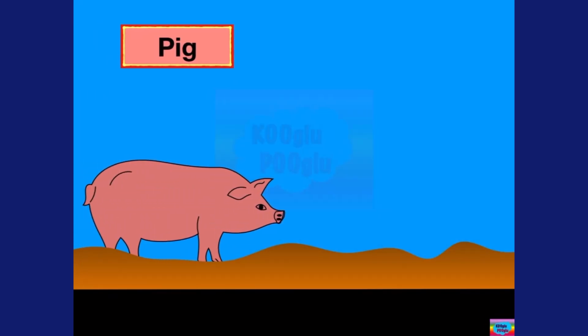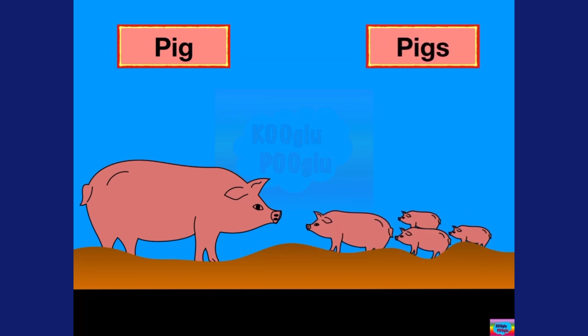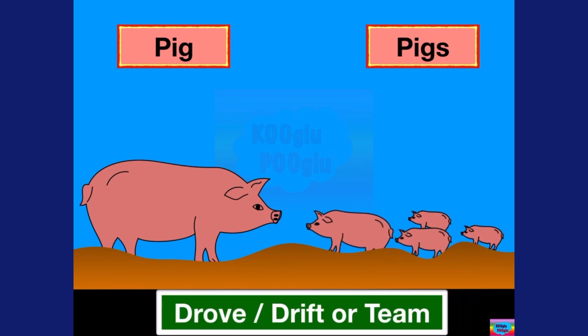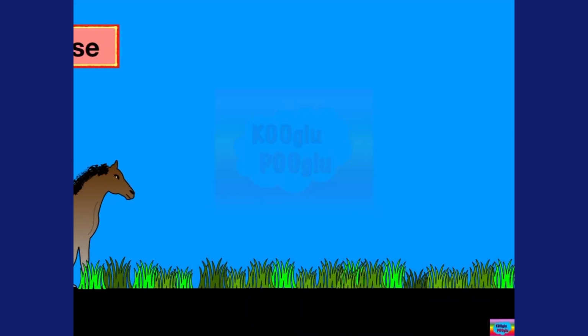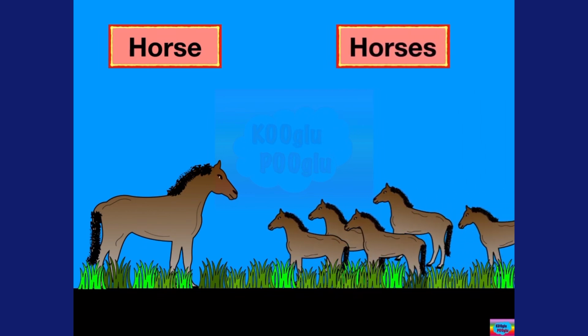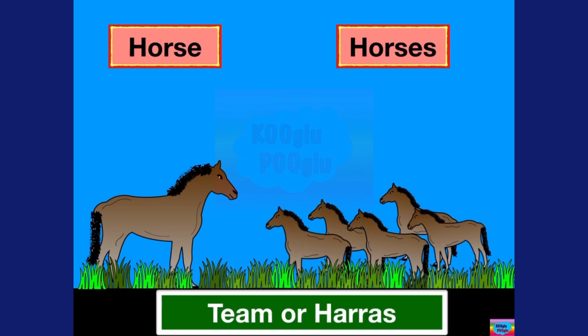So here we got a pig and pigs. Oink, oink, oink. We call a group of pigs a drove, drift, or a team. Here we got a horse, and we got multiple horses. What do we call a group of horses? We call them a team or a harass.